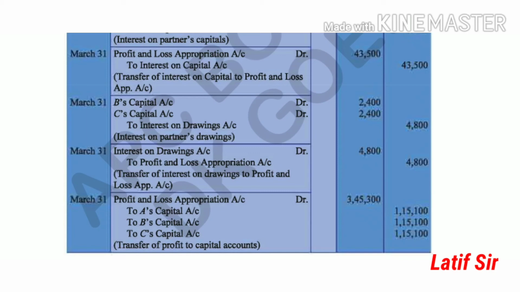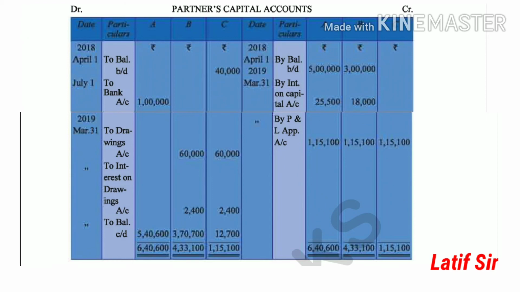Now we will see how the partners' capital account is prepared. Before proceeding to it, again let me tell you that the journal entries are prepared here and we are not preparing a P&L appropriation account. In place of the P&L appropriation we have provided journal entries; we have skipped the P&L appropriation. How to prepare journal entries has been discussed here. Now see the partners' capital account.